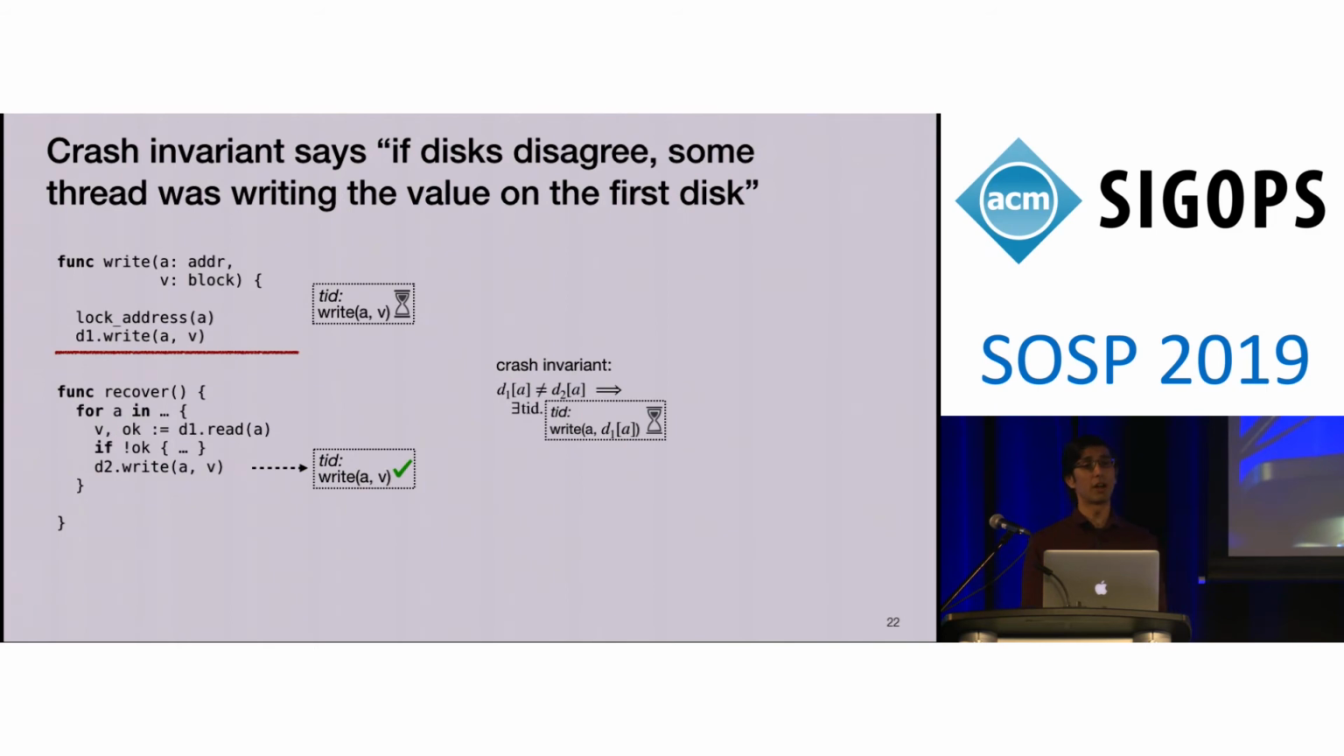So now, armed with this crash invariant, we can complete the recovery proof. The proof developer can complete this proof. If the recovery procedure indeed copies from the first disk to the second, then we can reason that the two disks must have been different, and therefore, there was some thread writing to the disk. And that justifies this recovery helping, where we complete that operation.